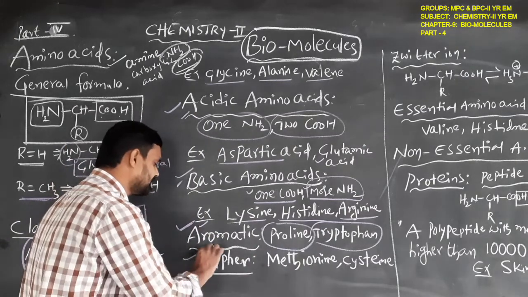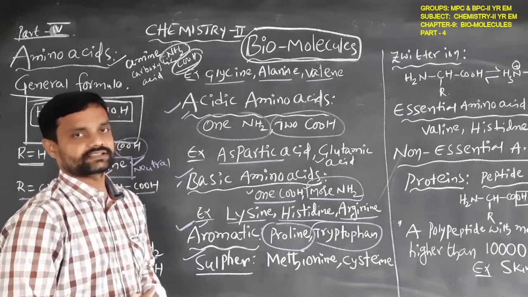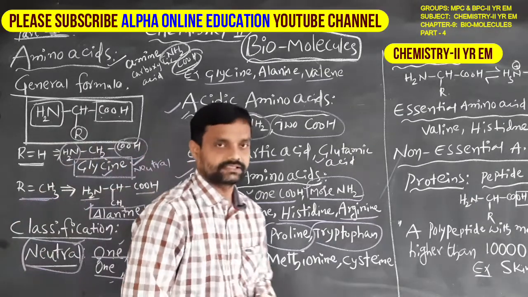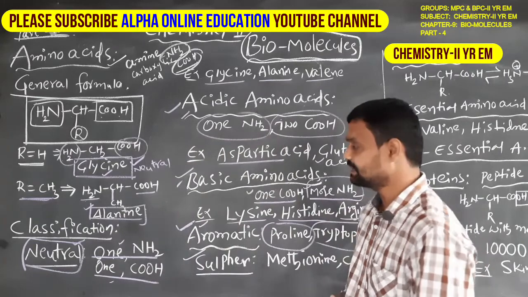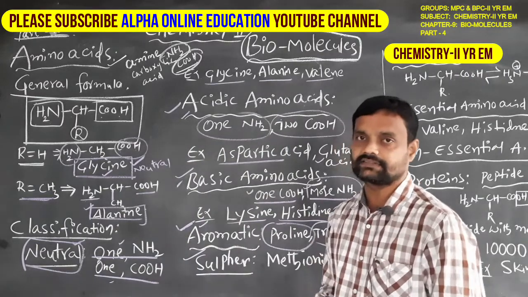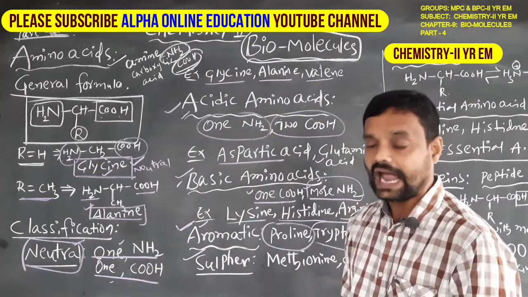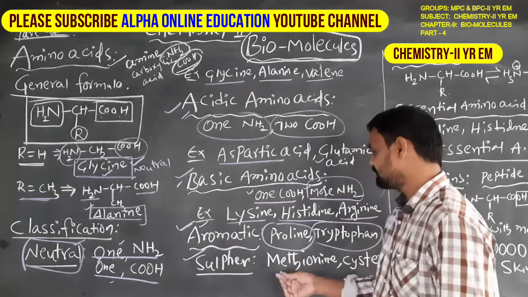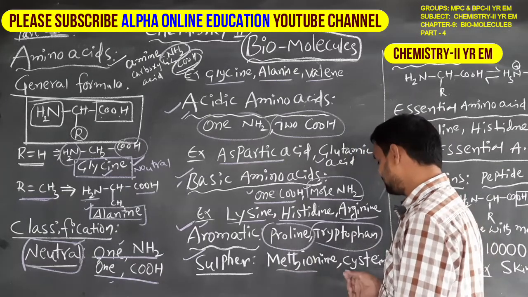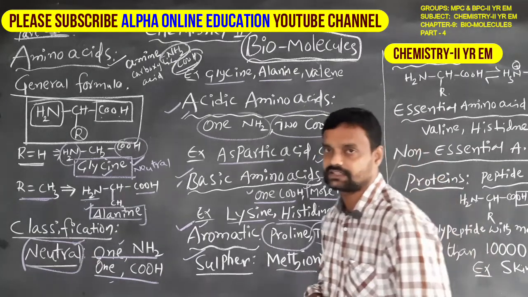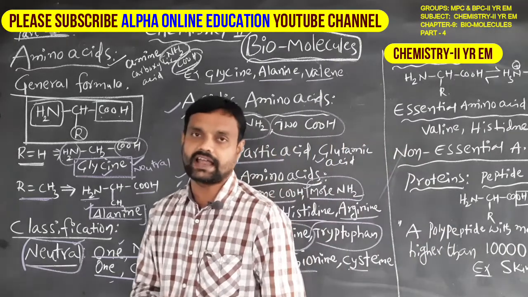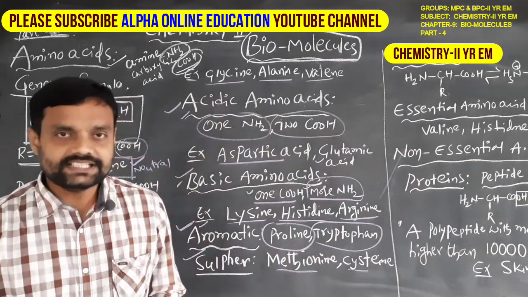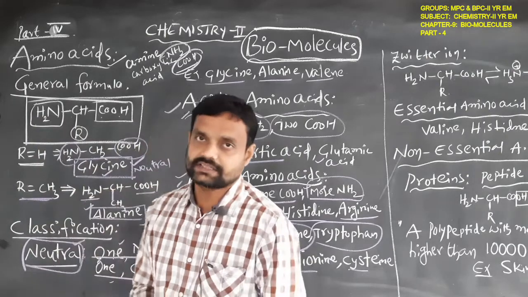Another one is the sulfur containing amino acids. Sulfur containing amino acids means the amino acid has a sulfur atom. For example, methionine and cysteine are examples of sulfur containing amino acids. So this is the classification of the amino acids.